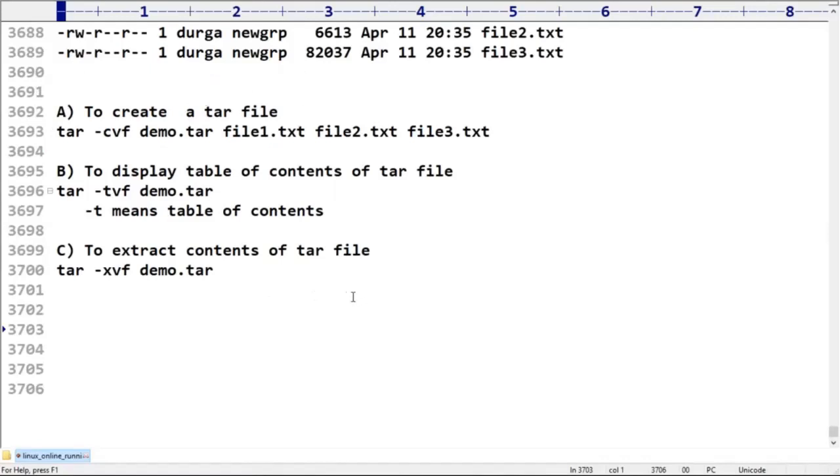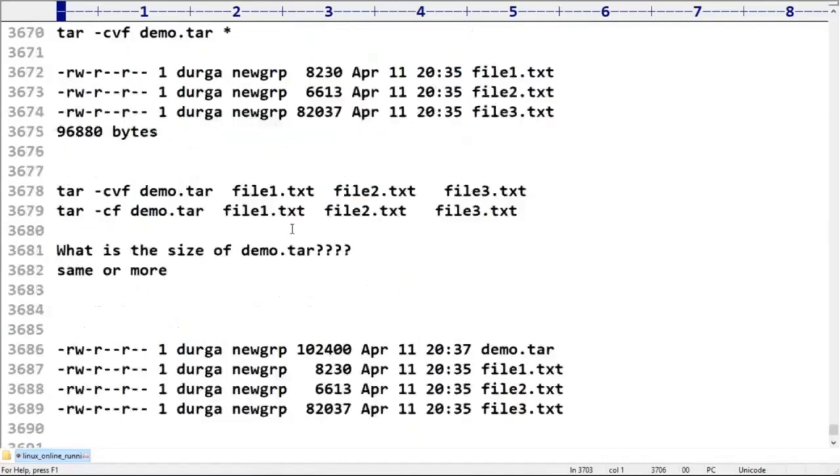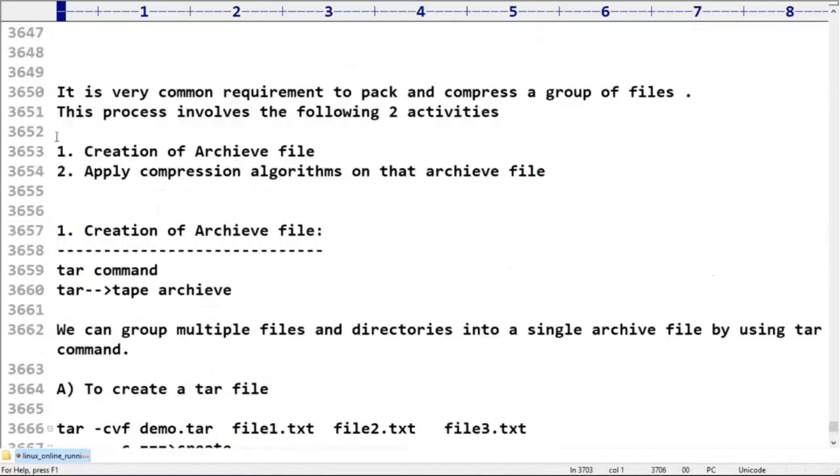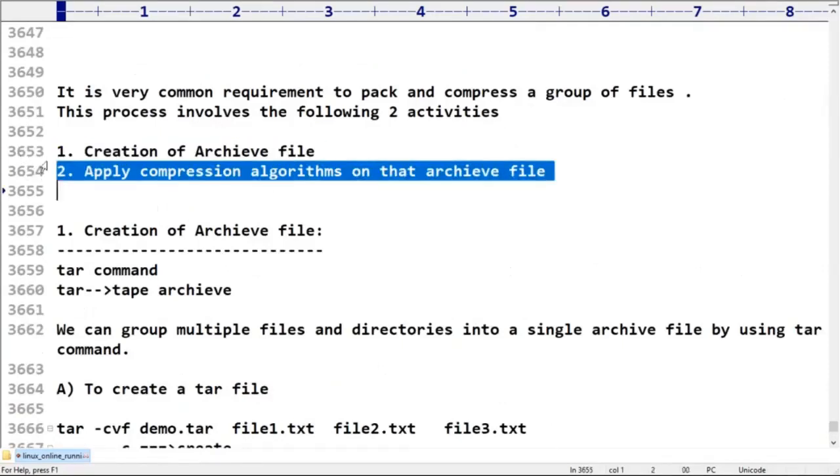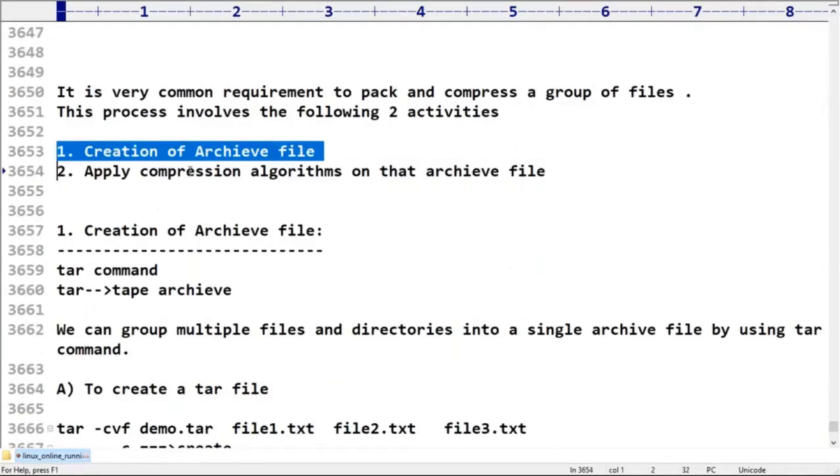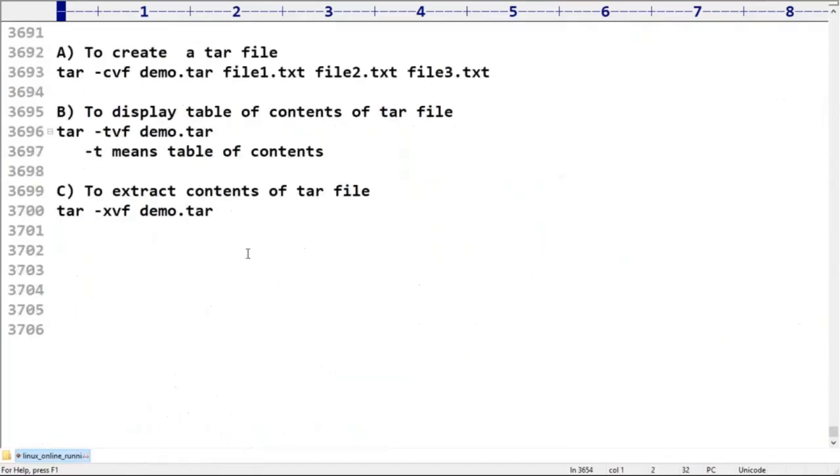Okay, sir, can you please confirm? I want to perform creation and compression. Up to that, creation of archive file completed. Now after creating the archive file, the second step is we have to apply compression algorithms on that archive file.